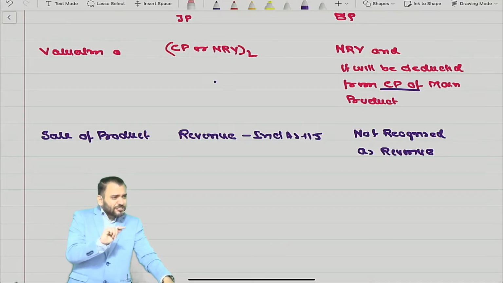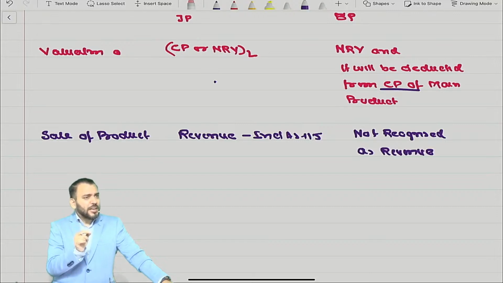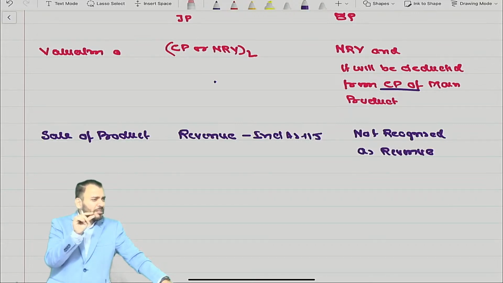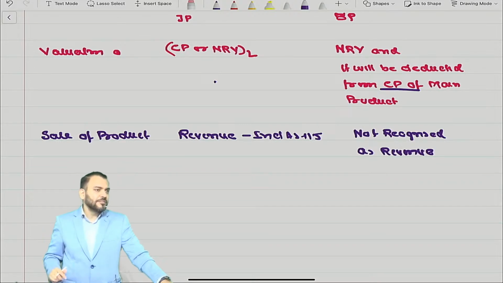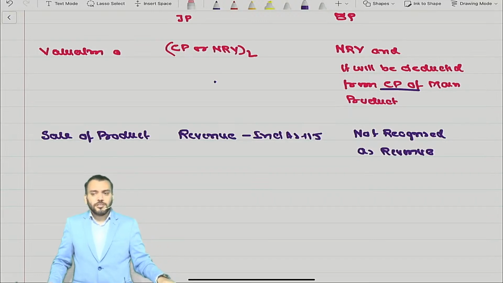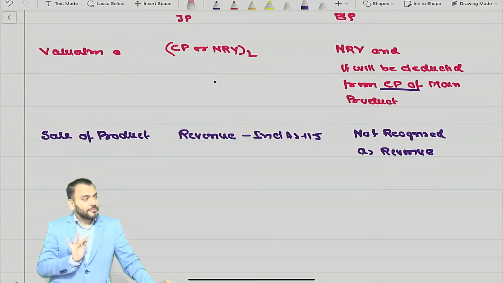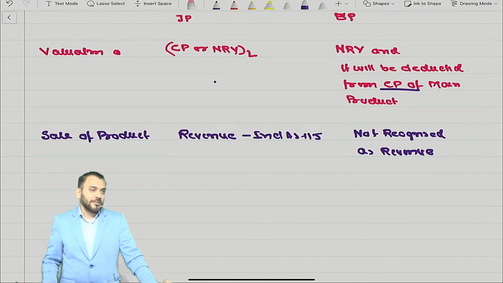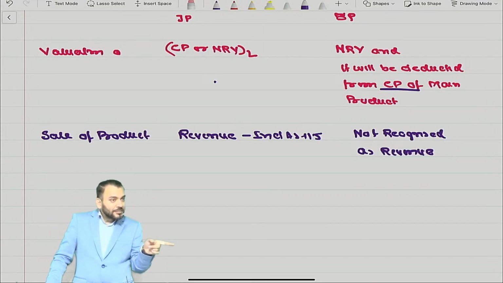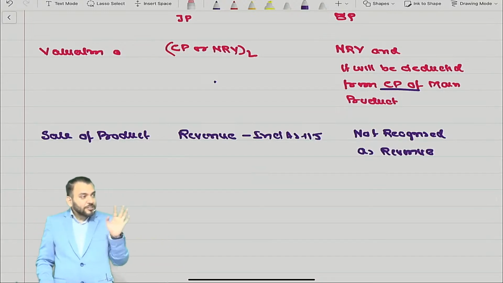Now there is one question related to this. That question was initially asked at CA Inter level. But from my point of view, that question should not be asked at CA Inter level because there was one very confusing point. Because of that, it is quite possible many students have not been able to do it. When it was asked at CA Inter, it was a newly created question. Then the same question was given in the CA Final study material and has been asked 2 times in CA Final. CA Inter 5 marks, CA Final 6 marks.